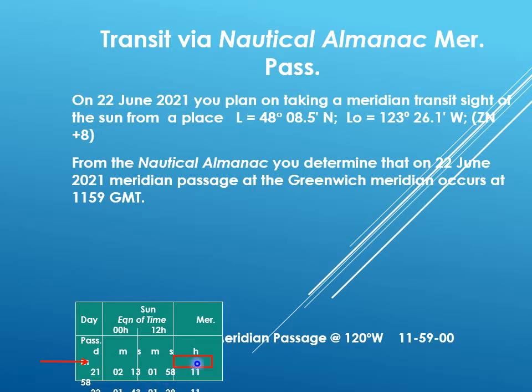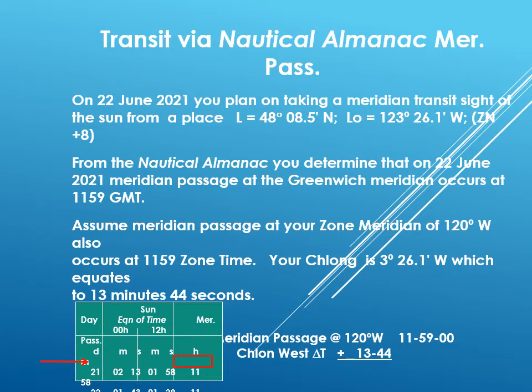Now, as the MERPASS timing is 1159, that means that the MERPASS will be at the same time of LMT across all meridians. And since you are following zone time, the MERPASS will be at 1159 zone time at the central meridian of your zone.